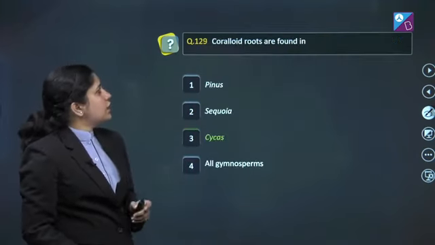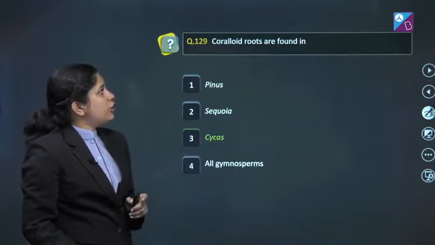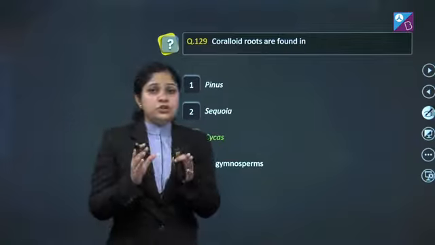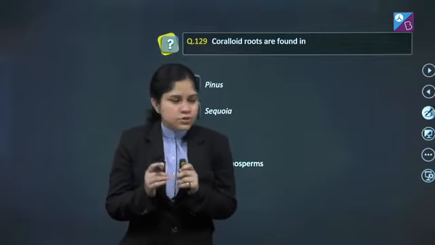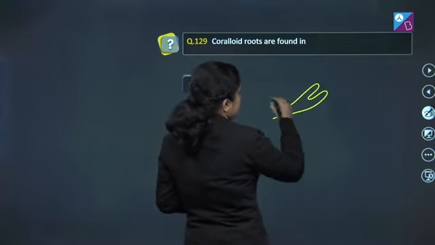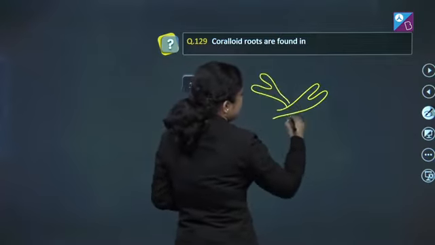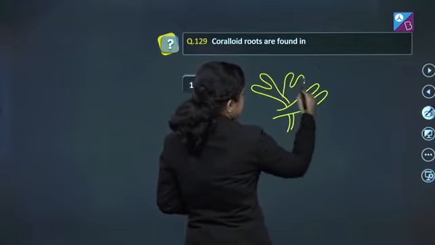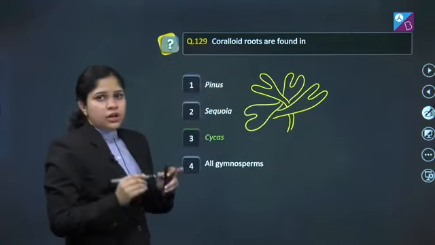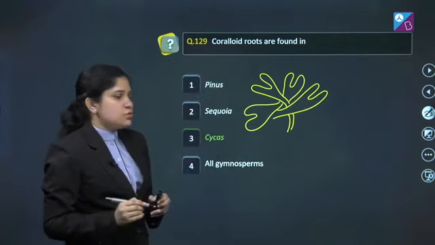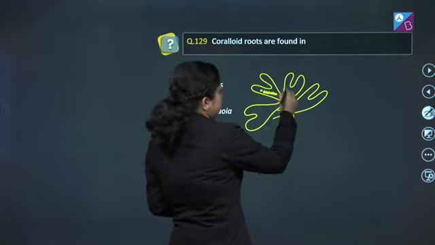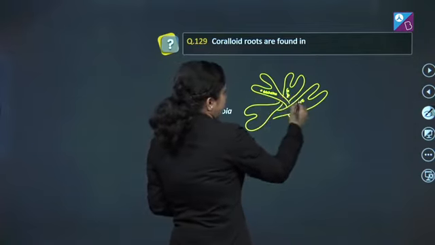Question number 129. Coralloid roots are found in. Before answering this, we should know what are coralloid roots. Coralloid roots are dichotomously branched roots which do have a symbiotic association with the cyanobacteria like Anabaena.